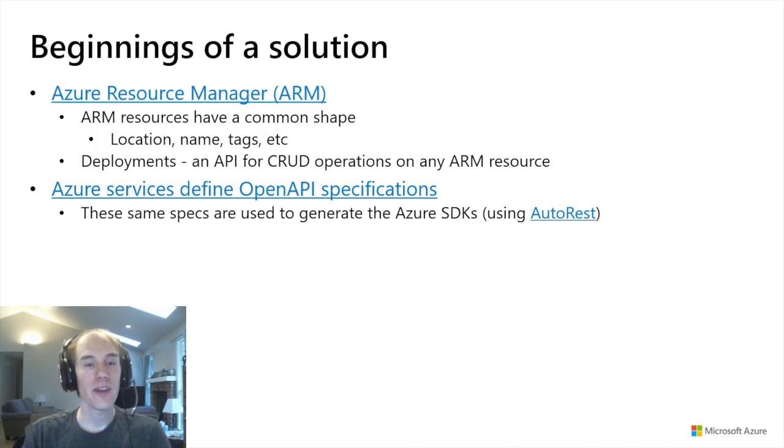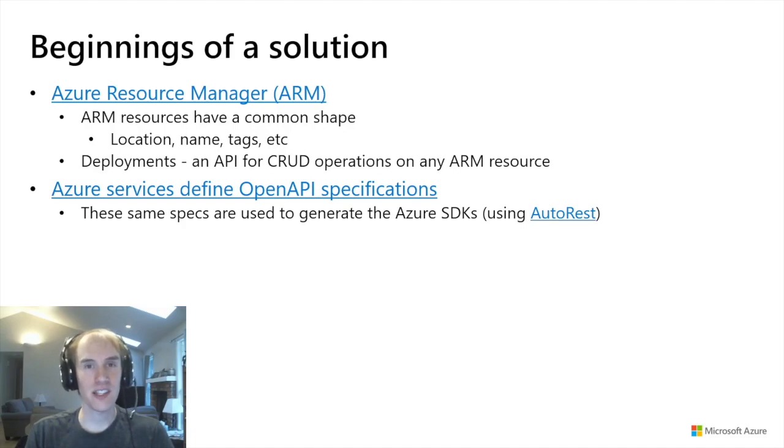So the combination of these two things starts us down a path where, hey, maybe we could use those open API specifications. We could generate something with them that lets us do management through this generic deployments API, and that way you don't have to write an SDK call for every single CRUD operation you want to do. You can do it all generically. And it turns out that this is something that Azure has done before.